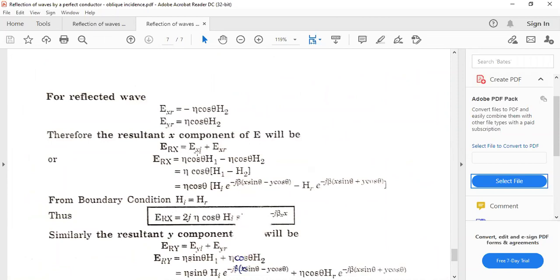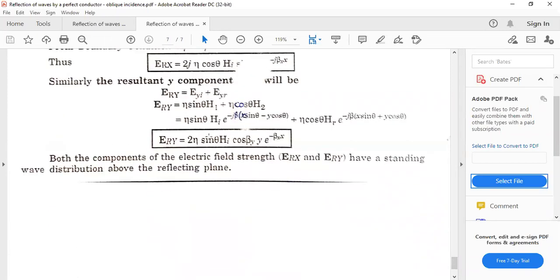Now the resultant is just adding the x components, EXI plus EXR, and it will give you this result. And for the boundary condition, that is HI is equal to HR, so this is the result. Similarly, this one becomes the final result for the resultant. This is for the y component now. Both the components of electric field strength, ERX and ERY, have a standing wave distribution above the reflecting plane. So this is the derivation about the oblique incidence.